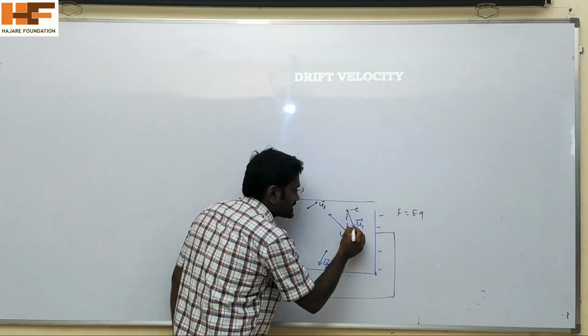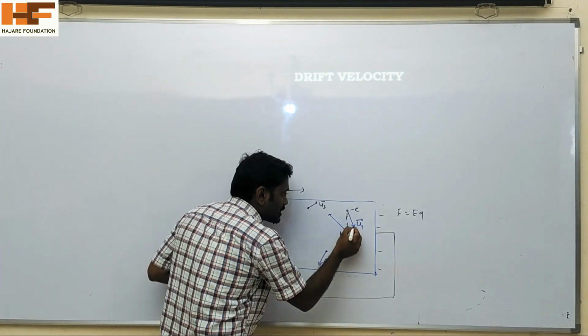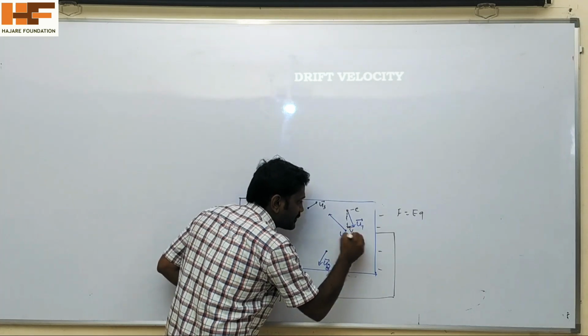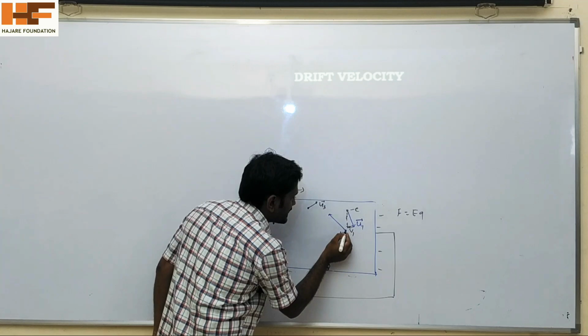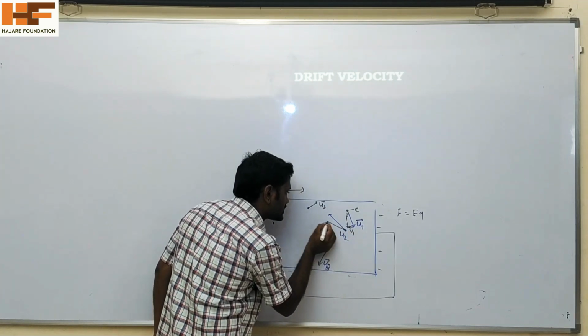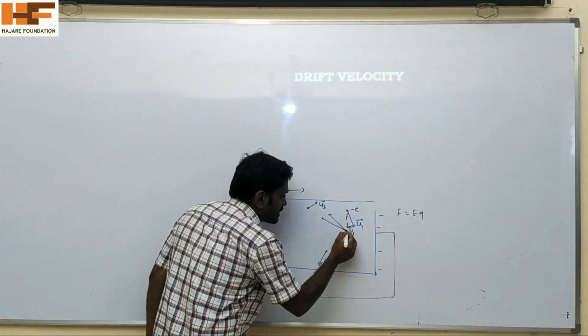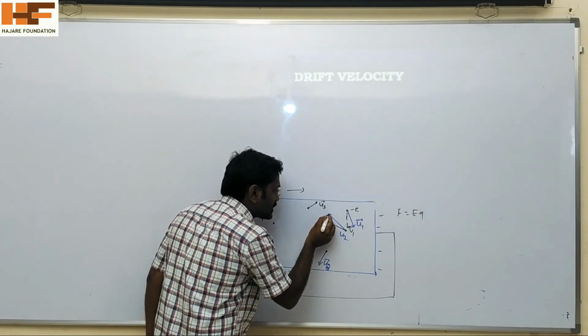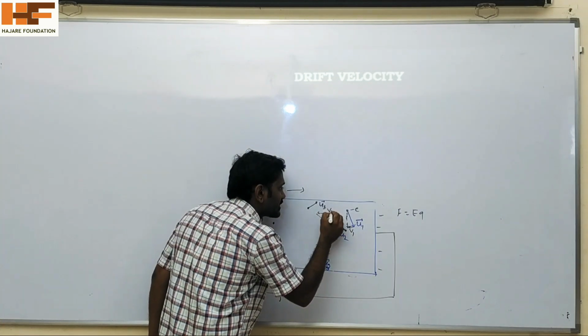See, when a force is acting on this electron, it drifts towards the positive end with velocity v1. Similarly, this one also experiences a force towards the positive end. That's why this electron is also drifted towards the positive end with velocity v2.